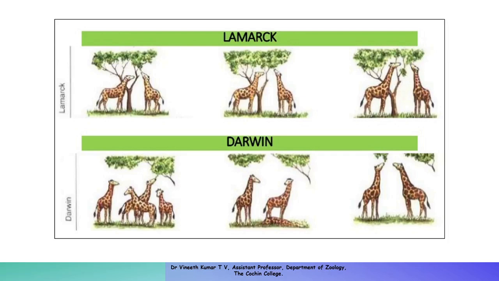So that was the explanation given by Lamarck in Lamarckism. Comparing that with Darwinism, what Darwin said is that the giraffe population has a variable height, like the human height in a human population. So there were giraffes with larger necks and giraffes with short necks.